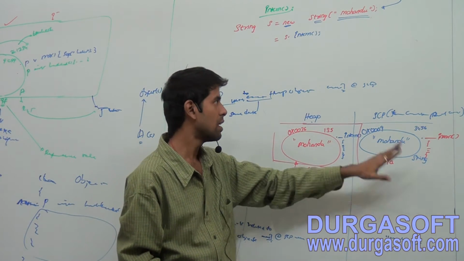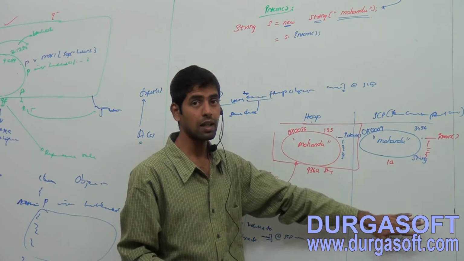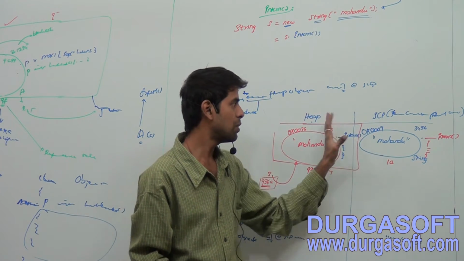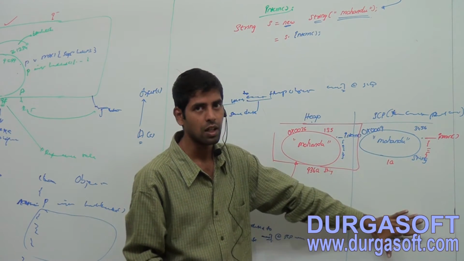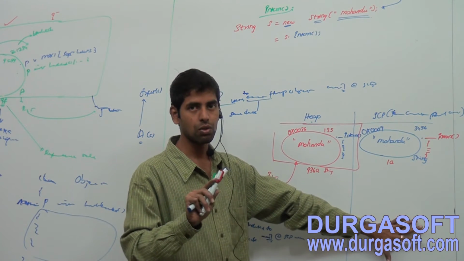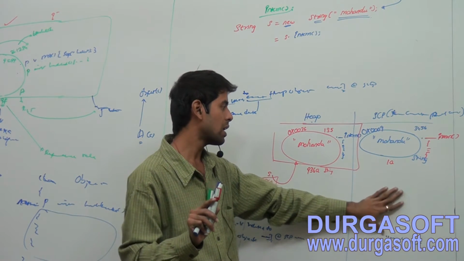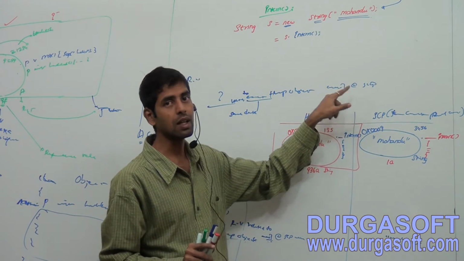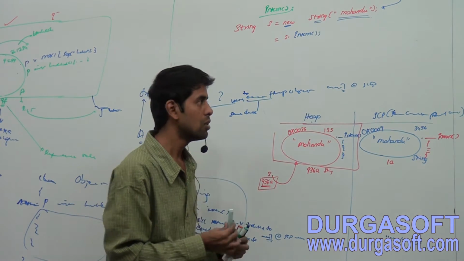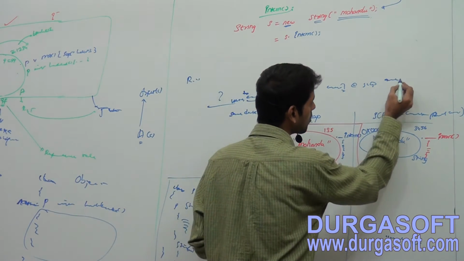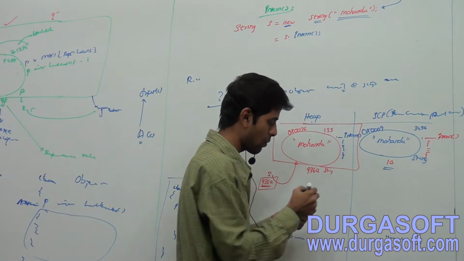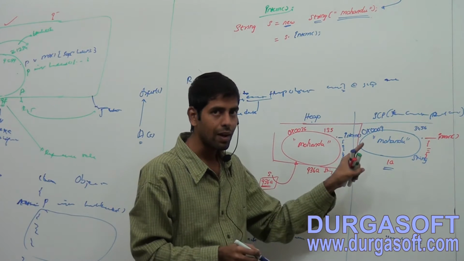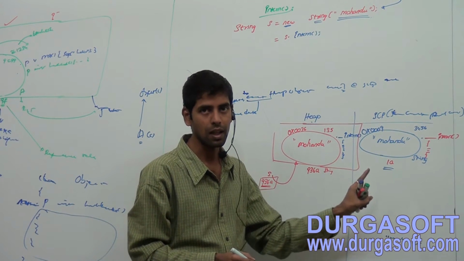We are sure it will not return the heap area object. It will return an object reference value which is available at the SCP area.